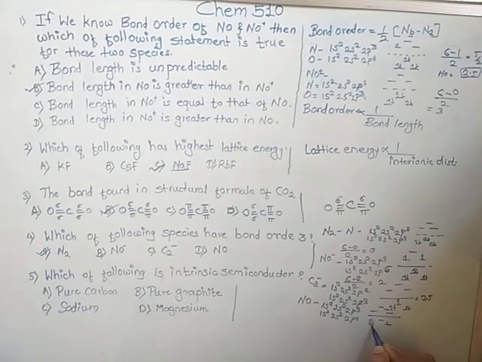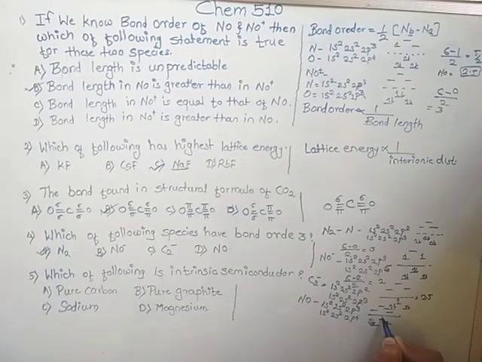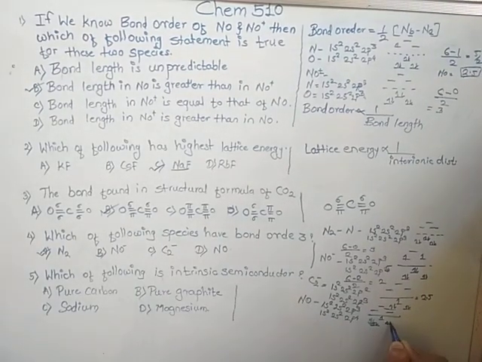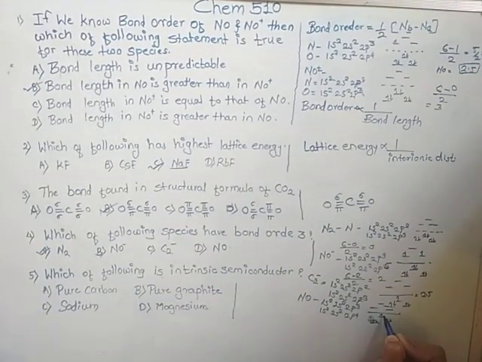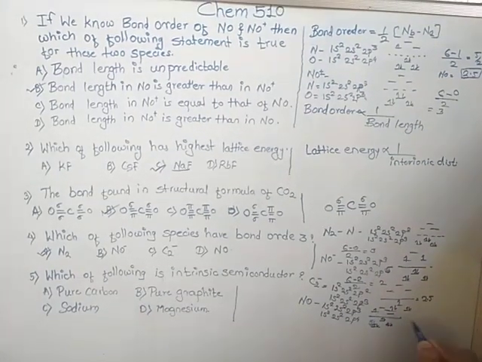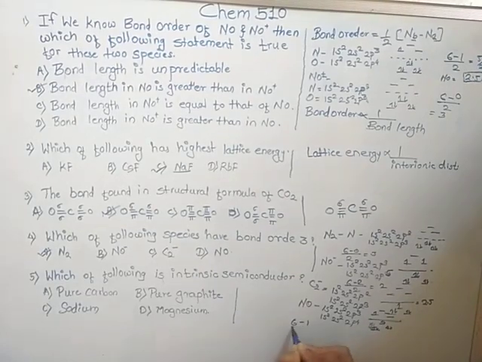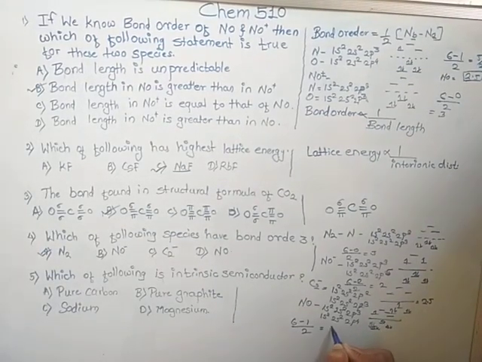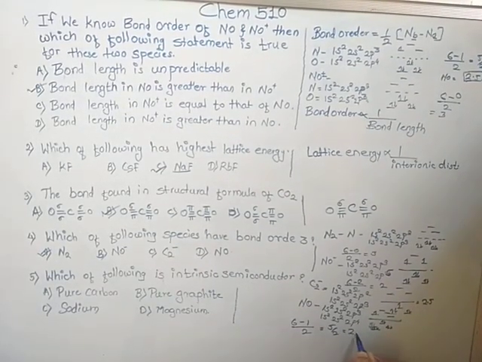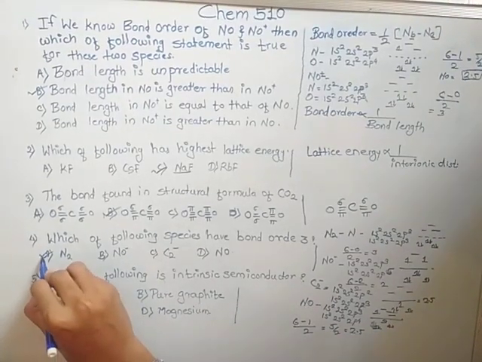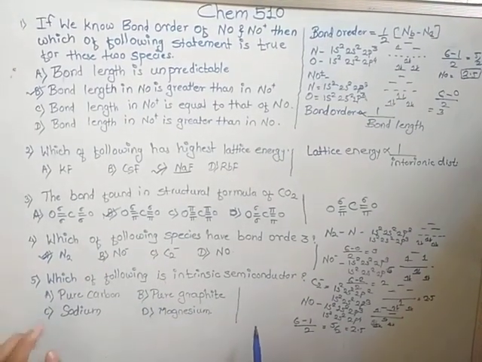1, 2, 3, 4, 5, 6 and 7. So 6 minus 1 divided by 2, that is 5 by 2, equal to 2.5. So the answer is N2.